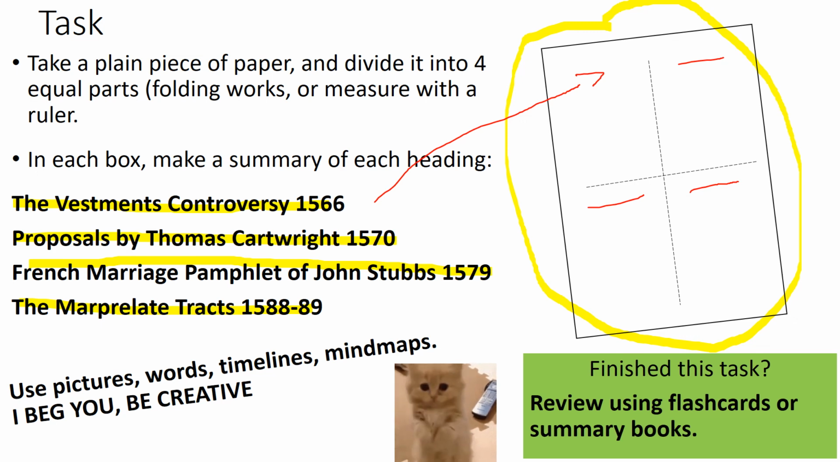Your job is to use the reading, so you might want to rewind the video and just pause it on those slides if you didn't take any notes. And you'll want to summarize in detail what each of these contain. So what was the Vestments controversy? What did Thomas Cartwright propose? The French marriage pamphlet of John Stubbs. We know a lot about him already, and the Marplet tract. So you can use pictures, words, timelines, mind maps. I beg you, be creative. And as and when you finish this, please do a little bit of review work through your flashcards or your summary books.